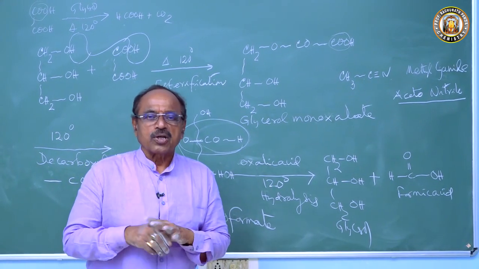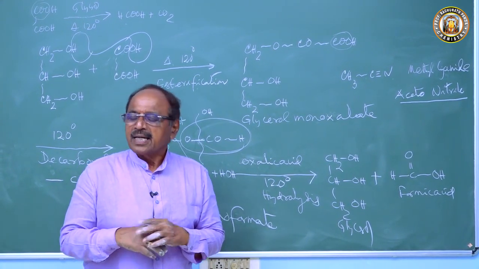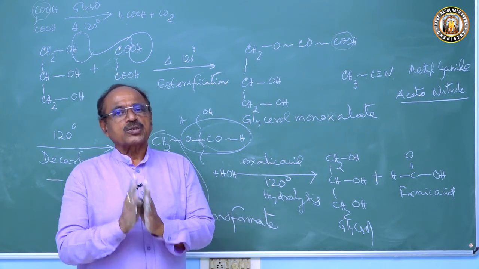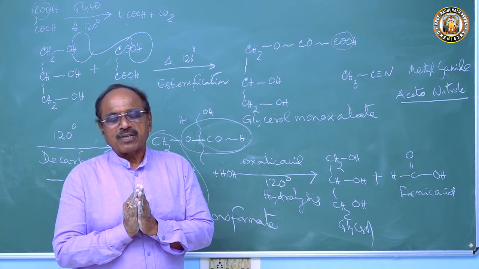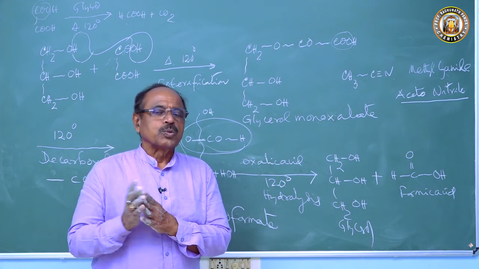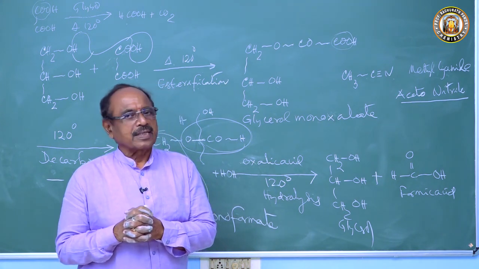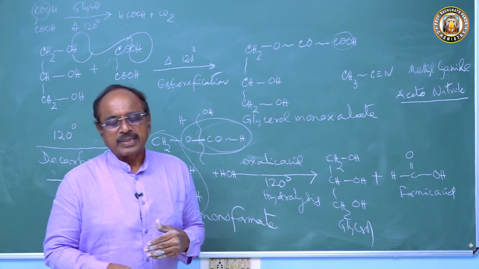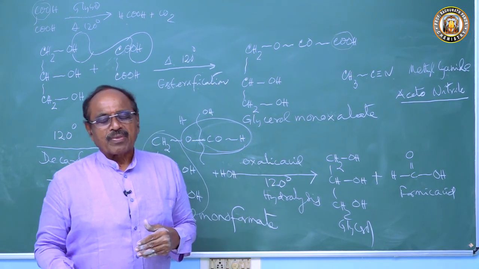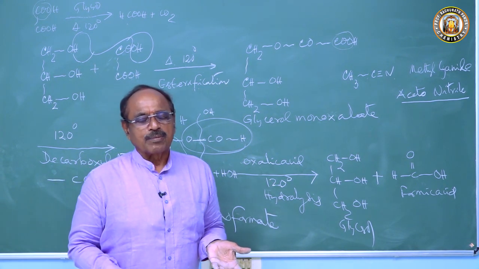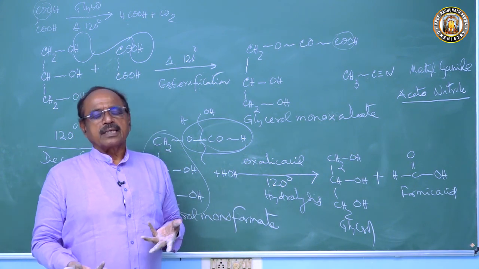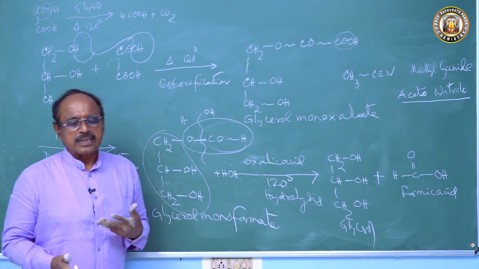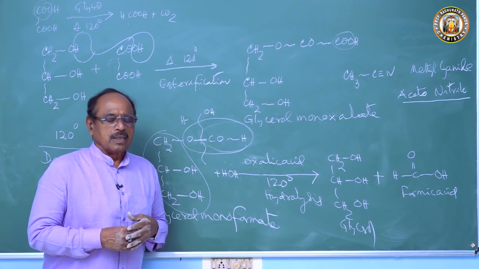First I will discuss the structure of formic acid, acetic acid, carboxylic acid. Then I will talk about the physical properties of carboxylic acid. Then I will go to the chemical properties of the carboxylic acid. Thank you very much for being with us all this time. In the next class we will discuss the physical properties of carboxylic acid, then we will go to chemical properties.